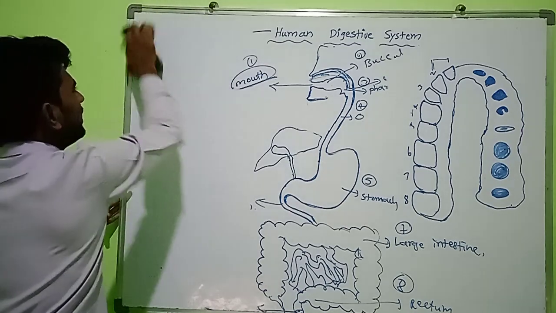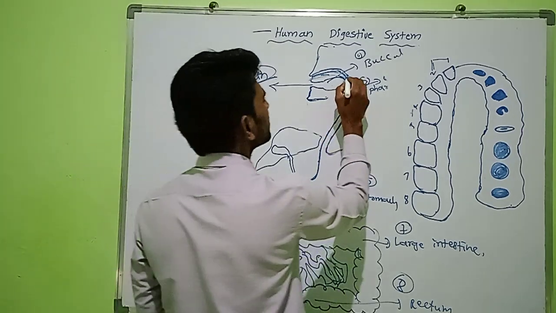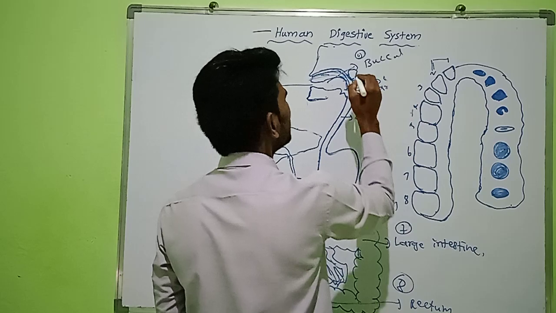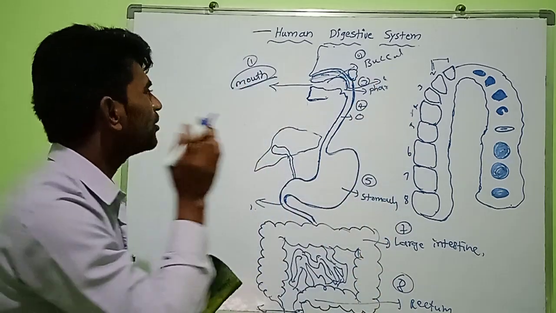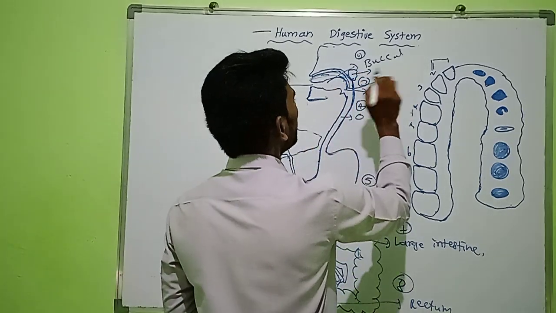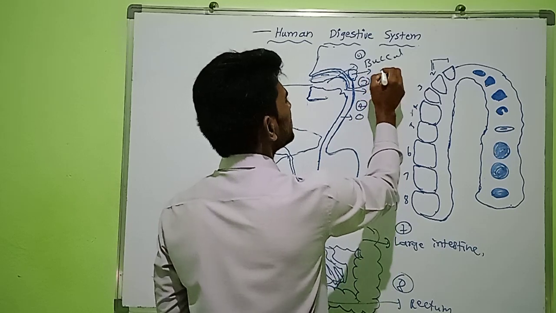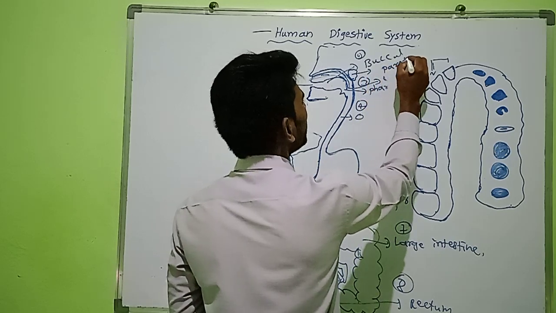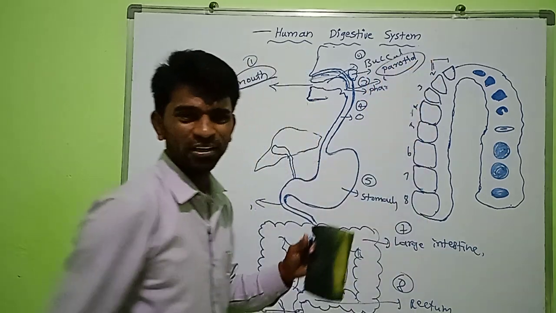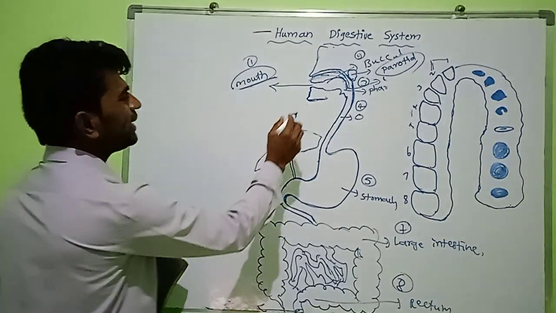The first one is the parotid gland. The parotid gland is located near the ear, near the pinna region.